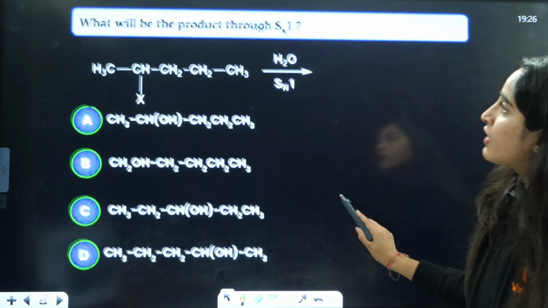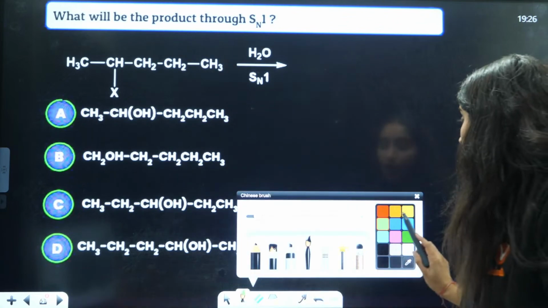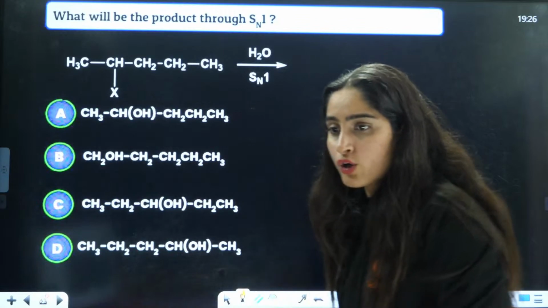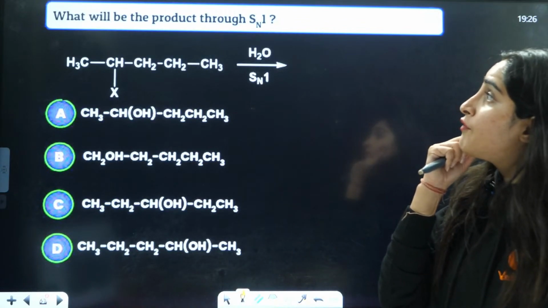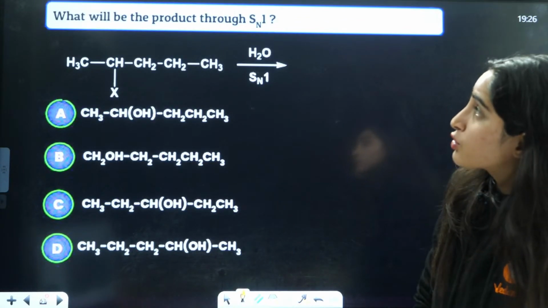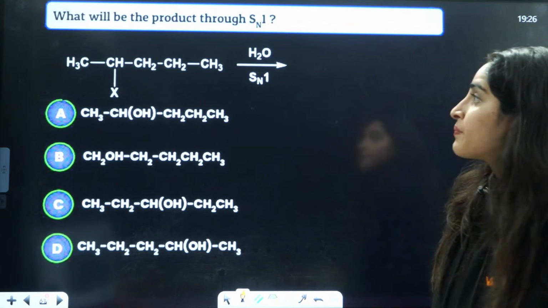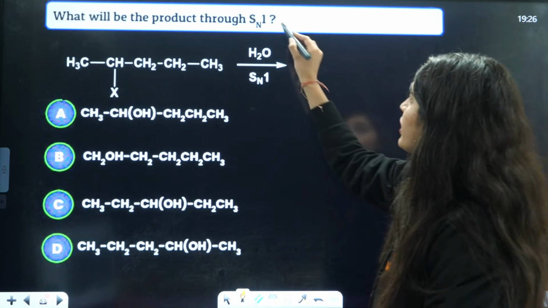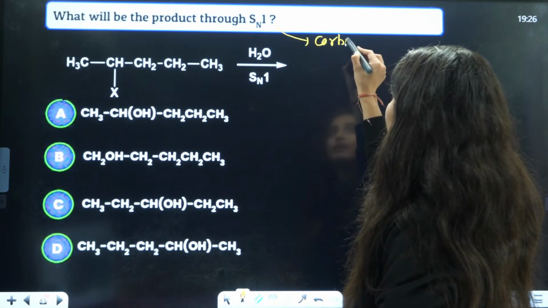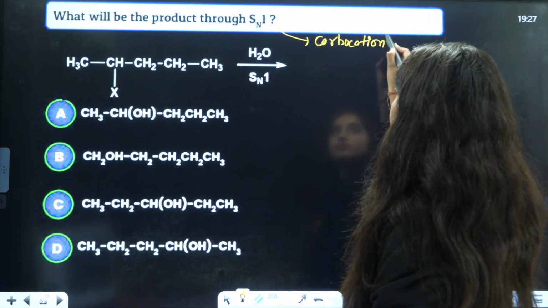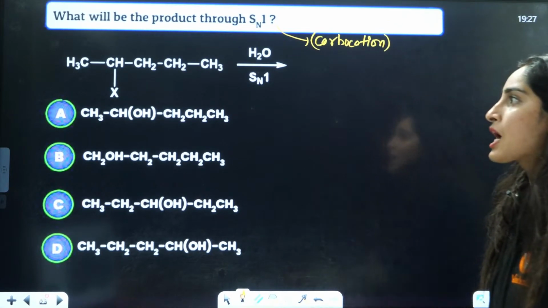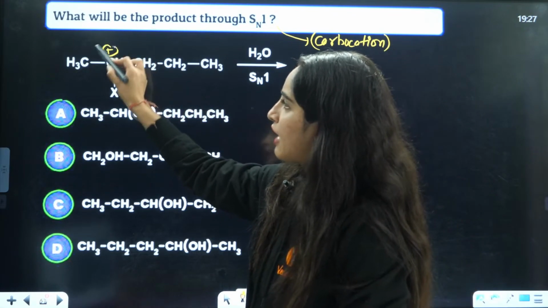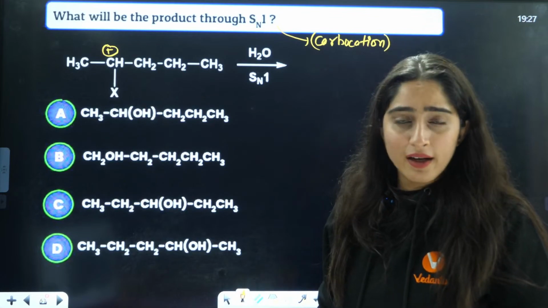Next is what will be the product through SN1? Now, beta, we are going to talk about questions. A is not conjugate, so A is going to be the correct answer. Which will be the product through SN1 reaction? SN1 is a reaction where you have the formation of a carbocation. Just remember that. Which carbocation will be formed? Over here you will have a positive charge, which is a 2-degree carbocation.